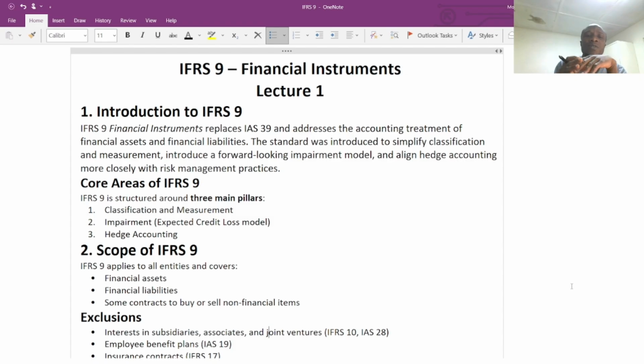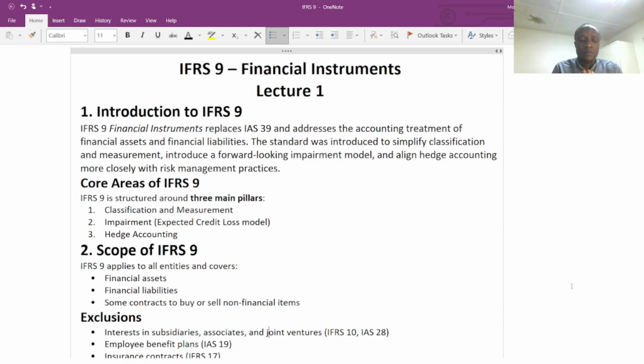Today, we are going to start looking at financial instruments. For me, it is considered to be the most difficult accounting standard in both theory and in real life. So, throughout this session, we are going to look at the distinction between the financial assets and the financial liability. Also, we are going to look at classification of financial assets and financial liability. It is very much important for the examination that you understand what is financial assets and what is financial liability.